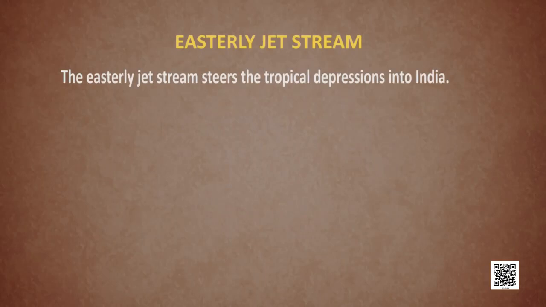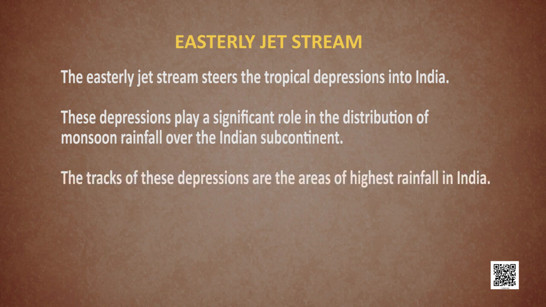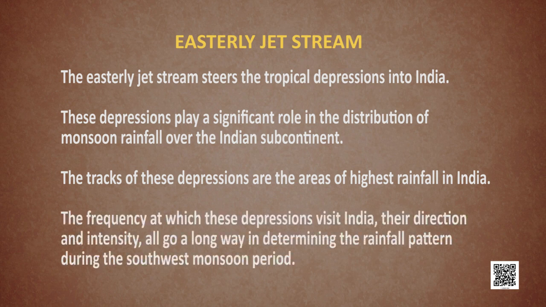Now, the easterly jet streams steer tropical depressions into India. These depressions play a very significant role in the distribution of monsoonal rainfall over the Indian subcontinent. And the tracks of these depressions are the areas of highest rainfall in India. The frequency at which these depressions visit India, their direction, intensity, all go a long way in determining the pattern of rainfall during the summer monsoons, that is the southwest monsoons. Now we talk about the hot weather season, the temperature. There's nothing new.